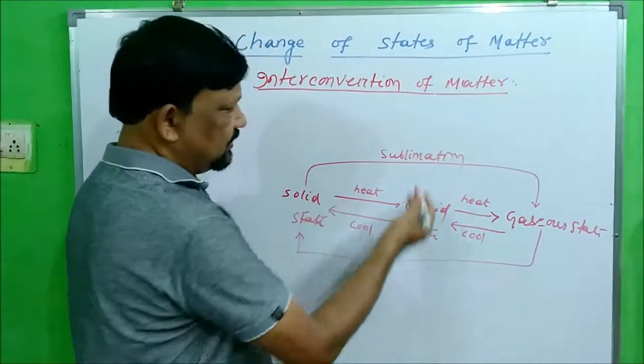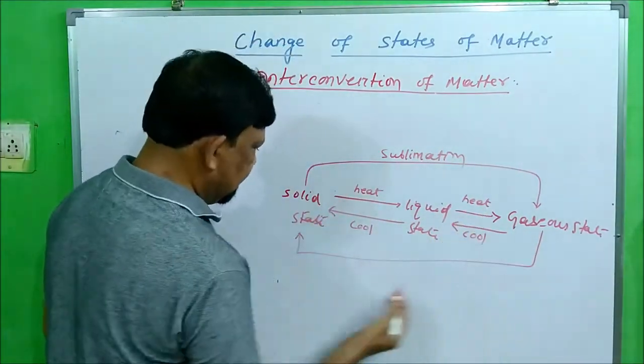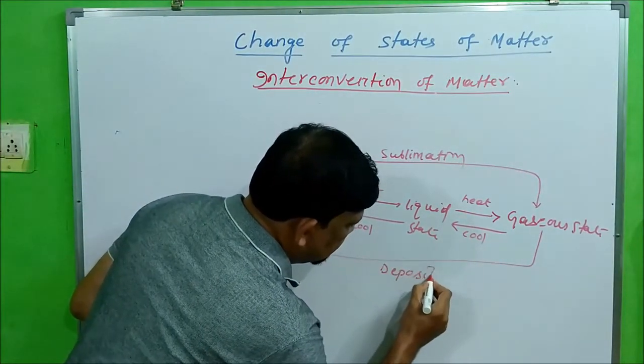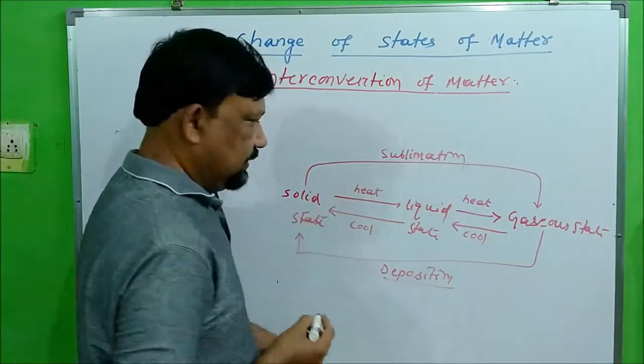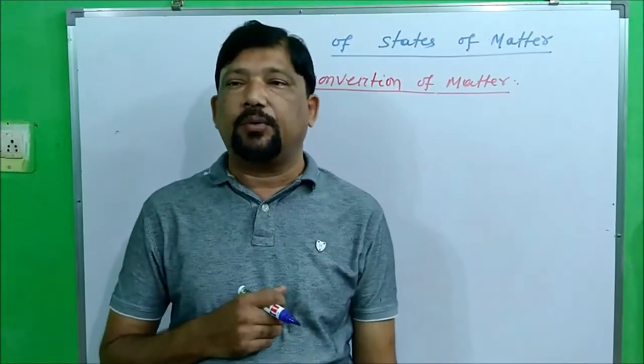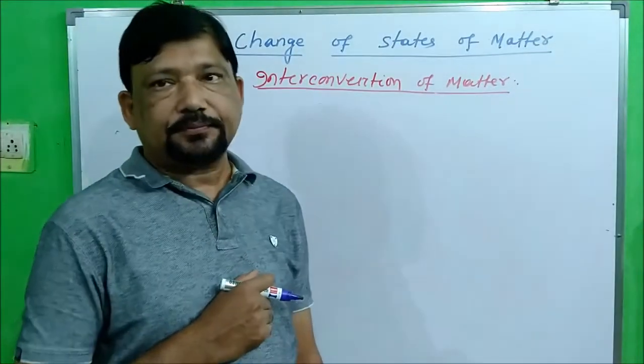In some cases both processes are called sublimation, but the exact name of gaseous state to solid state is called deposition. Clear?